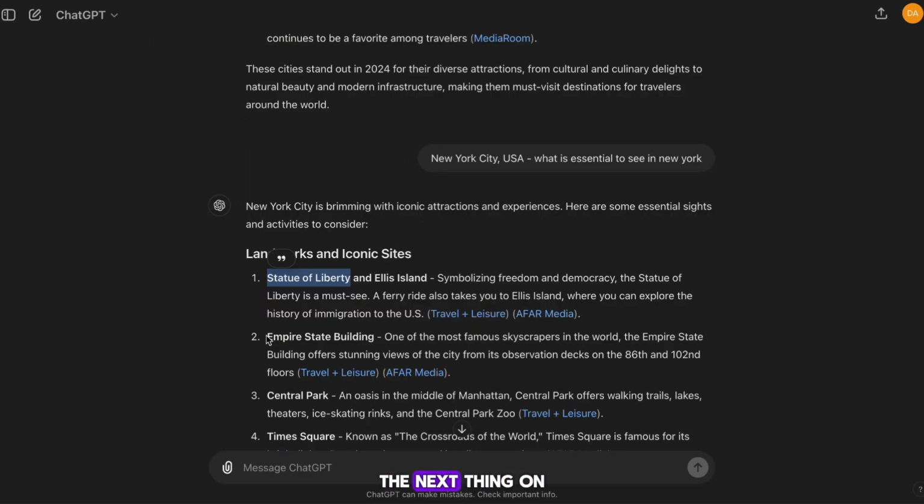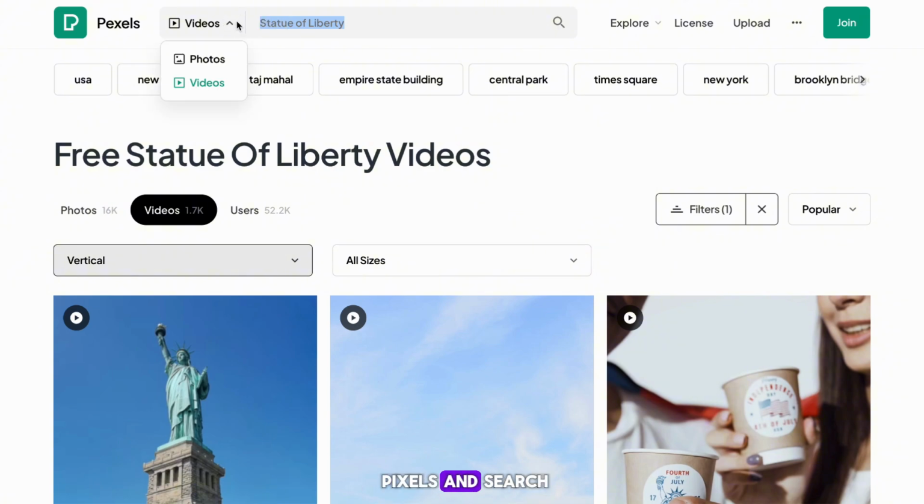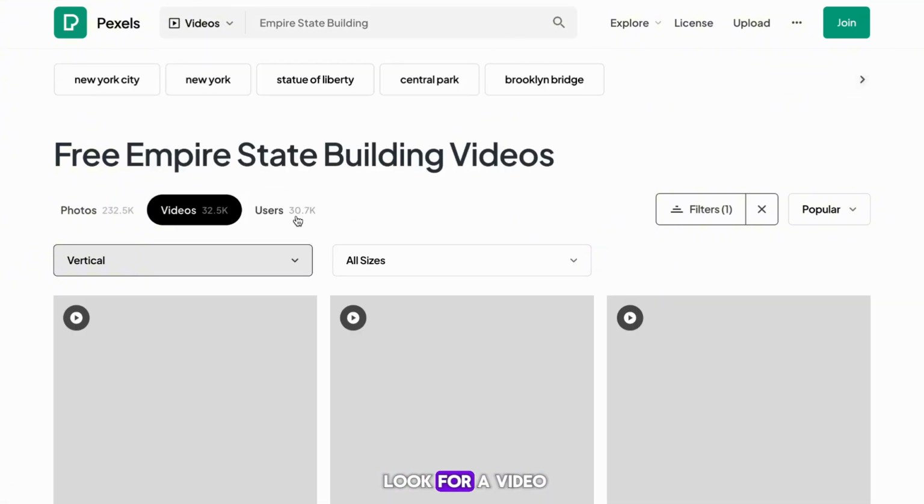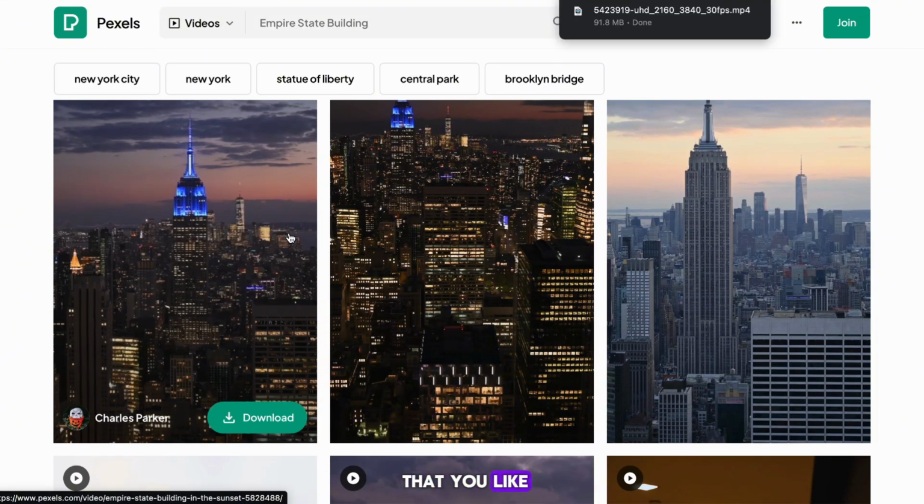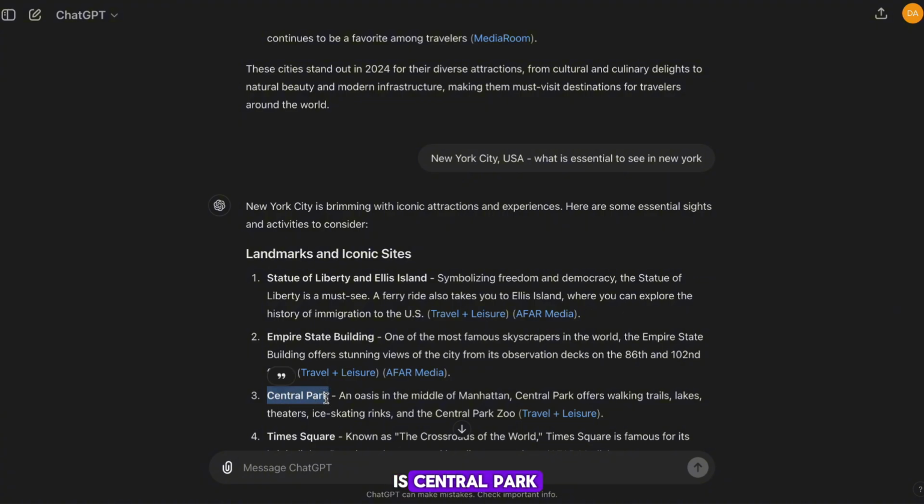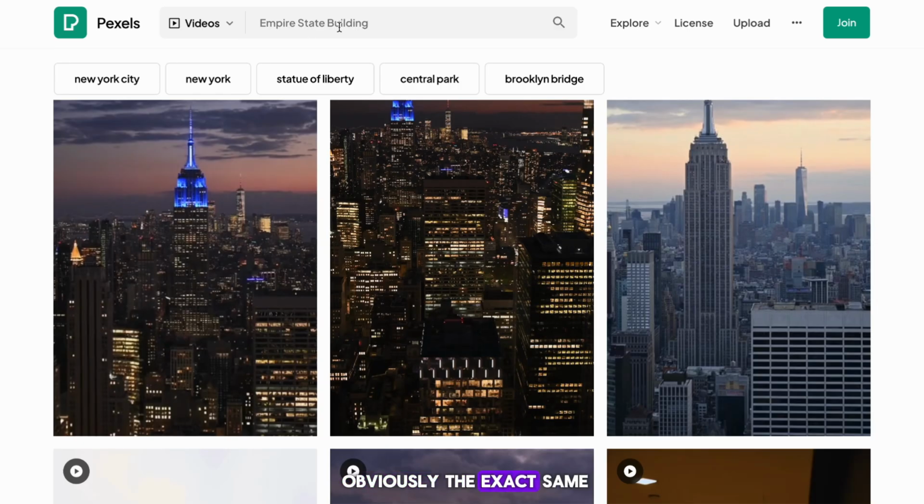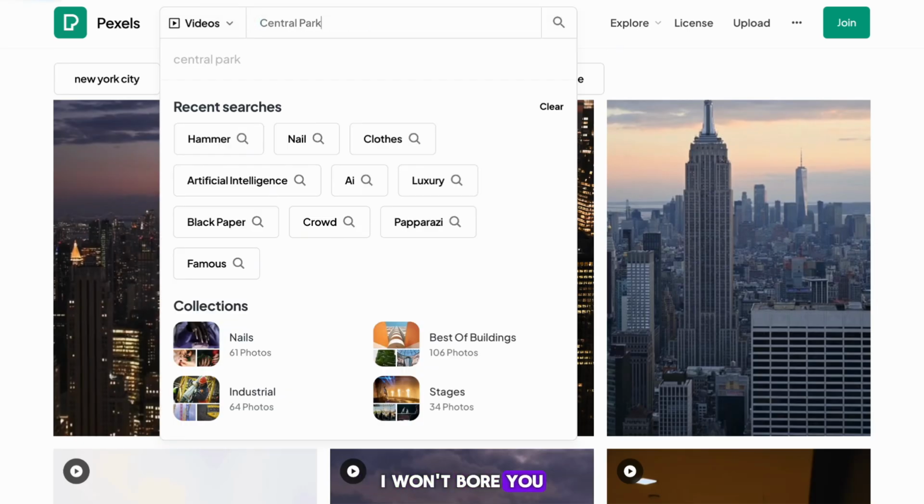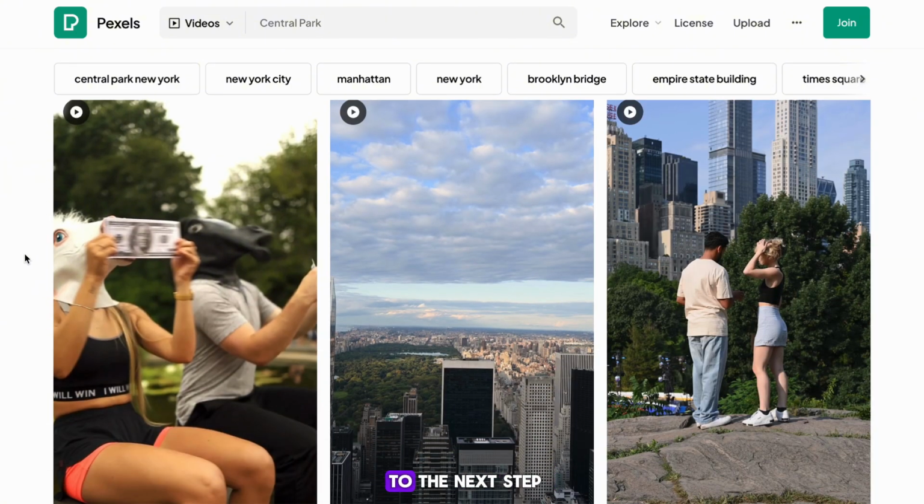And as you can see, the next thing on our list is the Empire State Building. Copy that over to Pexels and search. We now need to look for a video of this, so just save one that you like. Next on my list is Central Park, and the process is obviously the exact same. I won't bore you with copying the images, so let's move over to the next step.